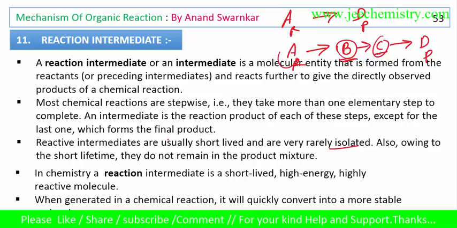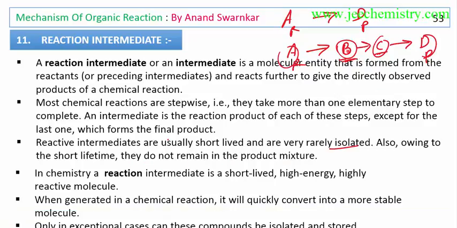We can isolate the reactant. We can isolate the product from the solution, but generally the B and C intermediates are very rarely isolable. I'm not saying that it is never isolated. An intermediate may be isolated from a reaction, but it is very rare because it is very short-lived and very unstable. Owing to the short lifetime, they do not remain in the product mixture.